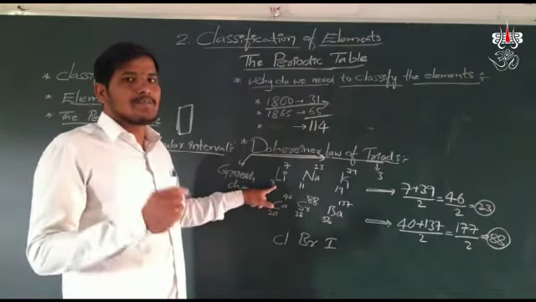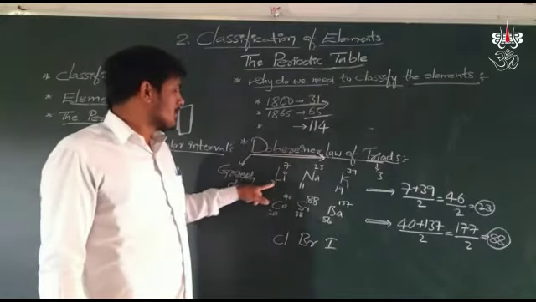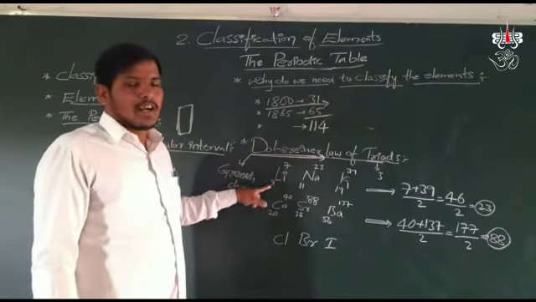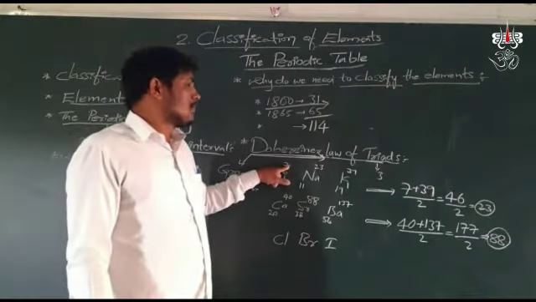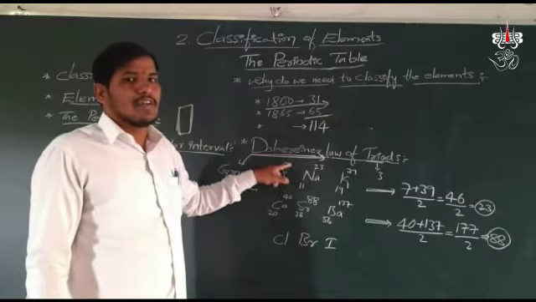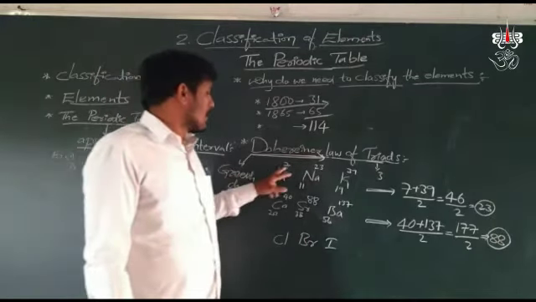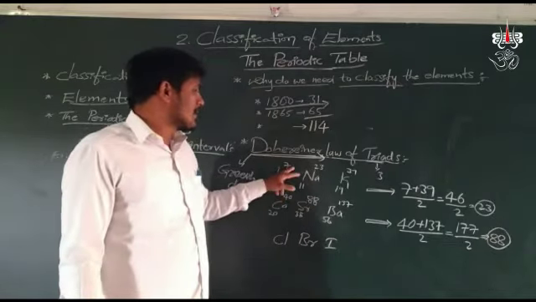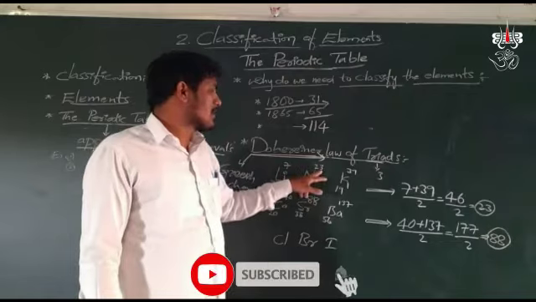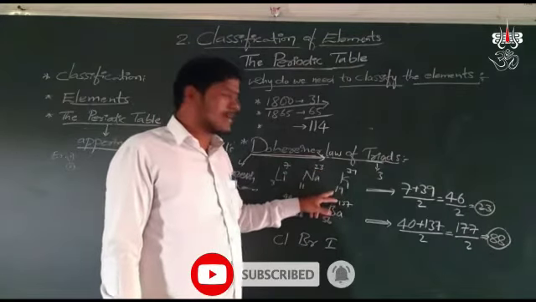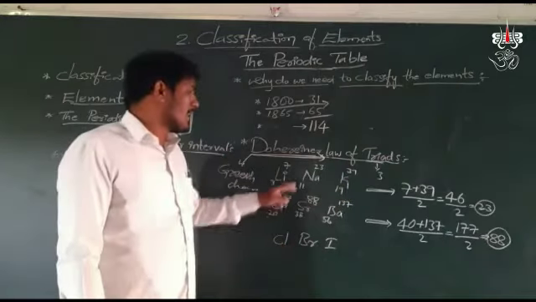The atomic number is written as a subscript on the left of the symbol, and the atomic mass number is written as a superscript. Lithium has atomic mass 7 and atomic number 3; sodium has atomic number 11 and mass number 23; potassium has atomic number 19 and mass number 39.